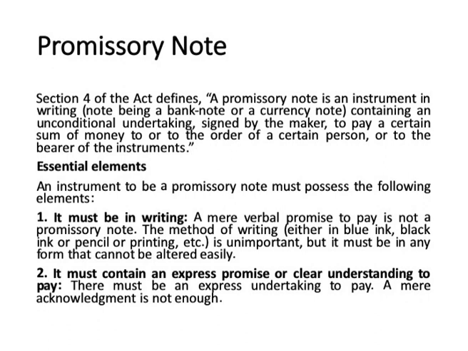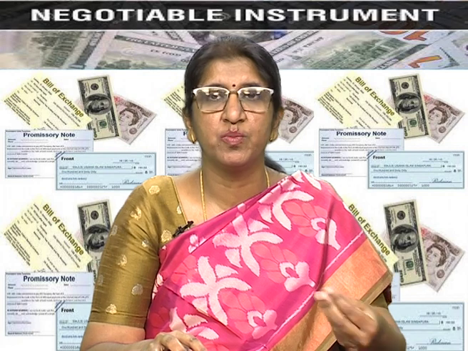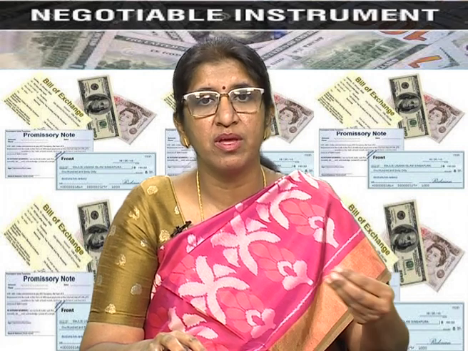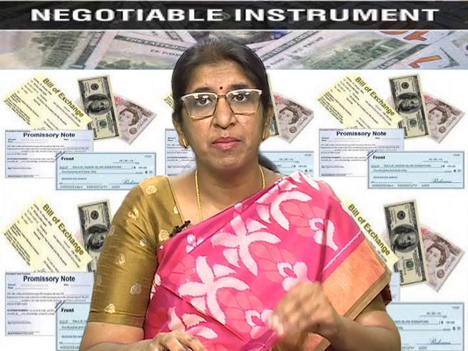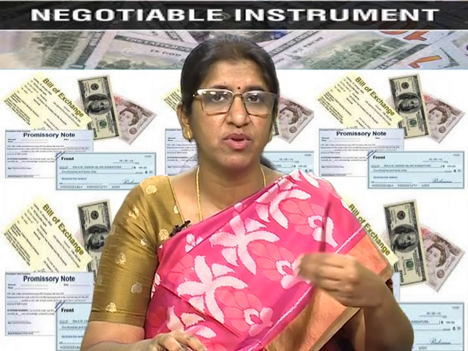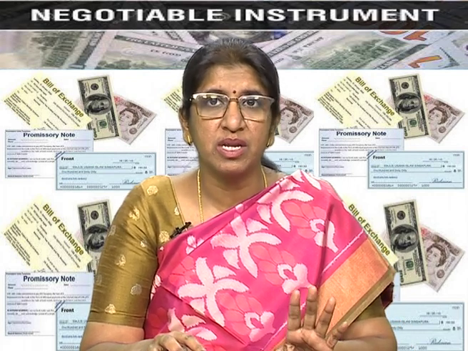And the second essential element is it must contain a promise or a clear undertaking to pay. For example, I have to give 500 rupees to B, I owe B rupees 500, or I am liable to pay B rupees 500. These are all statements where I am acknowledging that I have to give some sum of money to B. This is not a promissory note. When I make a promise to pay, then it becomes a promissory note.